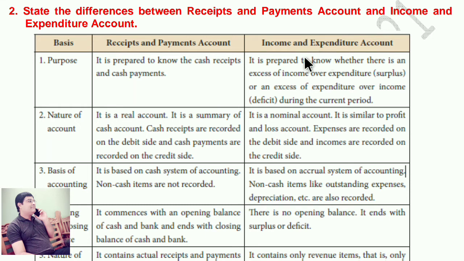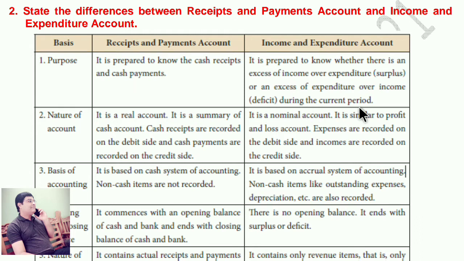It is prepared to know the cash receipts and cash payments. It is prepared to know whether there is an excess of income over expenditure, surplus, or an excess of expenditure over income, deficit during the current period.